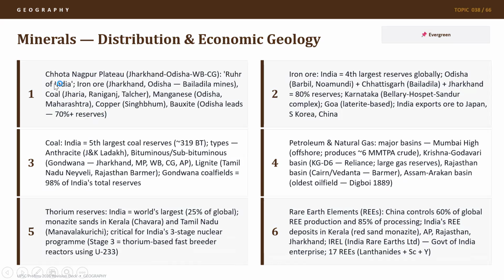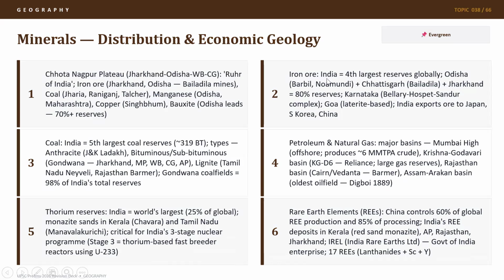It is very important that Chota Nagpur plateau is extremely rich in minerals. In fact, most of the GSDP, gross state domestic product of states like Jharkhand, Odisha, happens due to the mineral wealth. So you should understand these terms. You should understand the important places and minerals like iron ore, coal, manganese, bauxite, and copper, where they are found. And Ruhr is in Germany, which is famous for its coal mines.